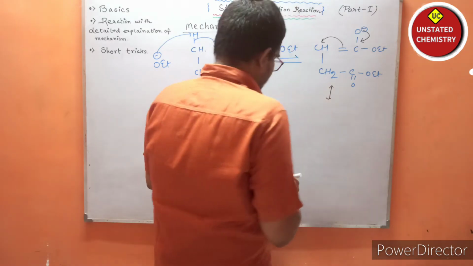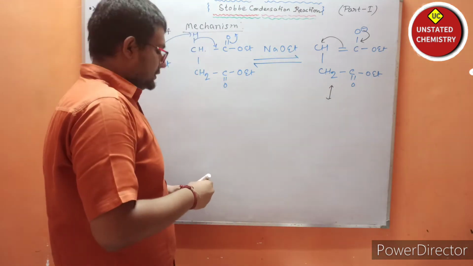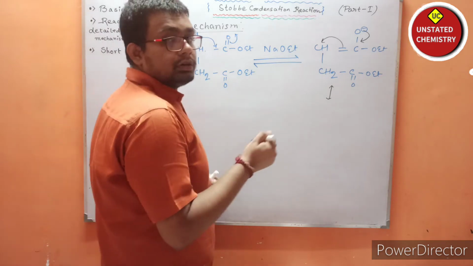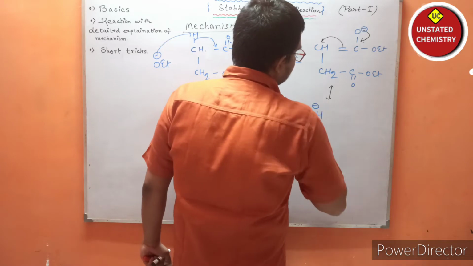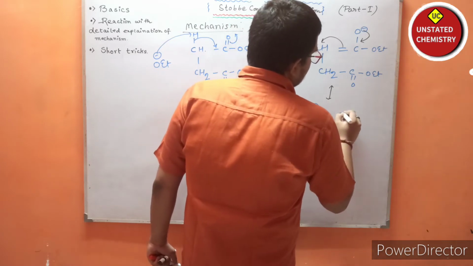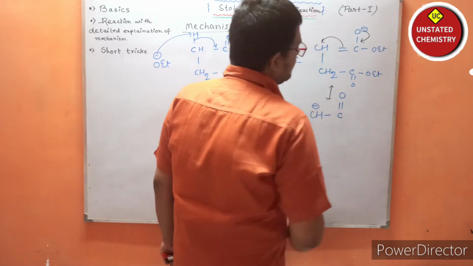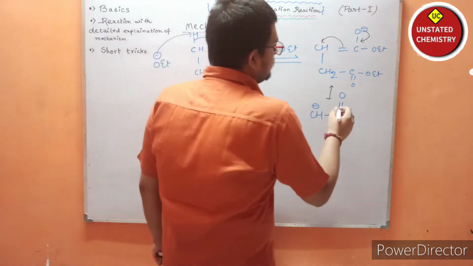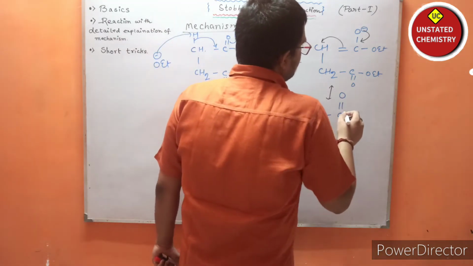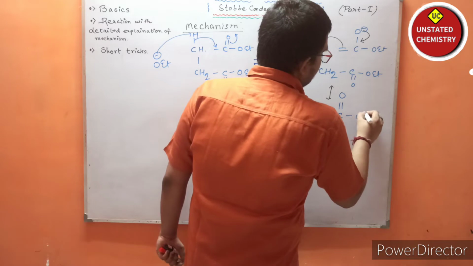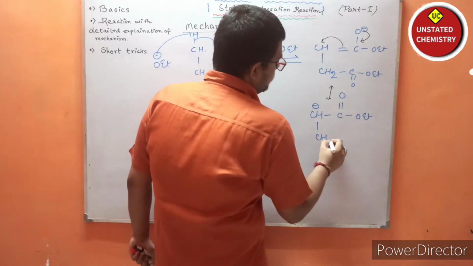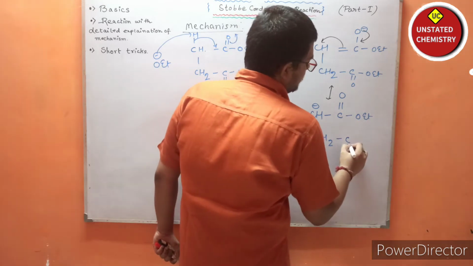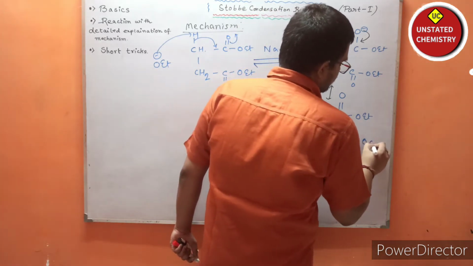One more resonating structure can be formed. So write with me, okay? CH minus, and carbon will be double bonded to oxygen, and then OEt will be there, then CH2 C double bond O, and OEt is present.